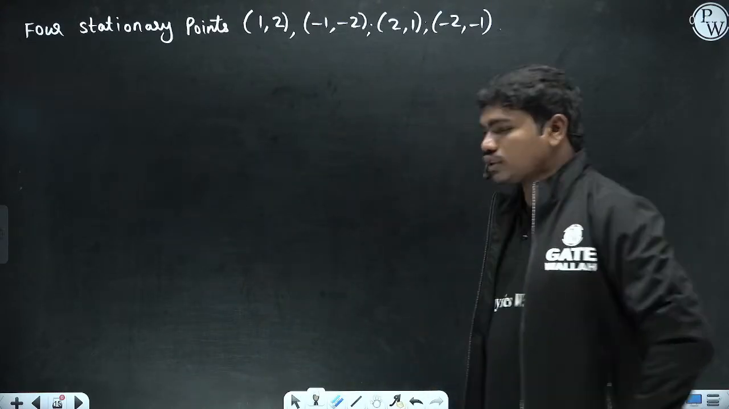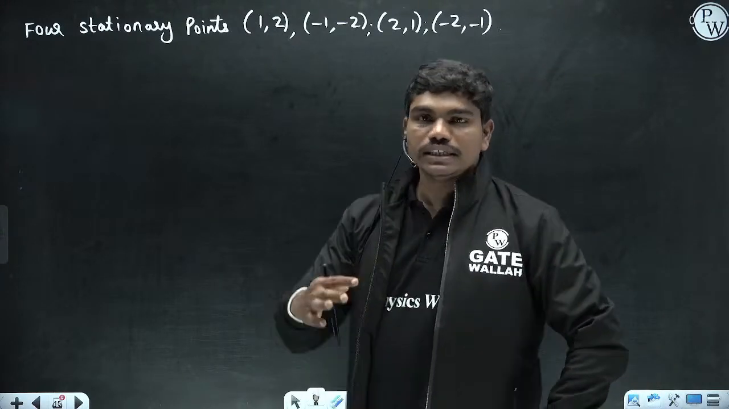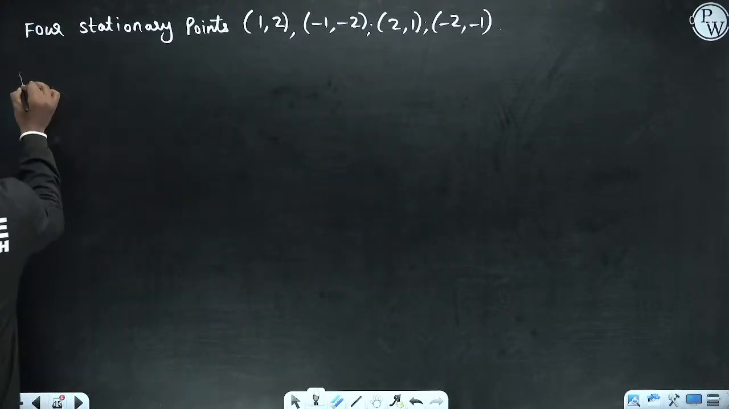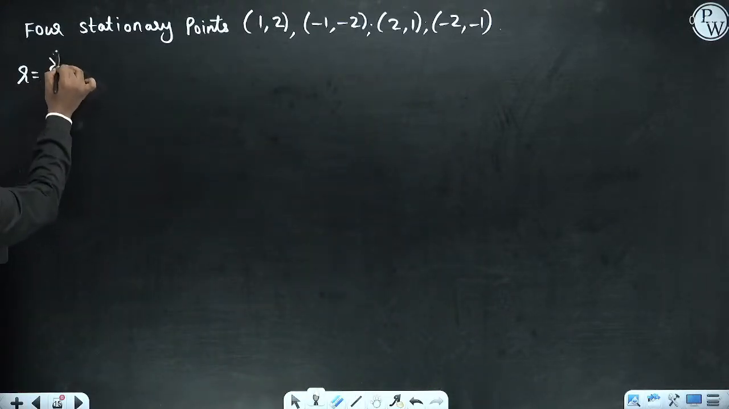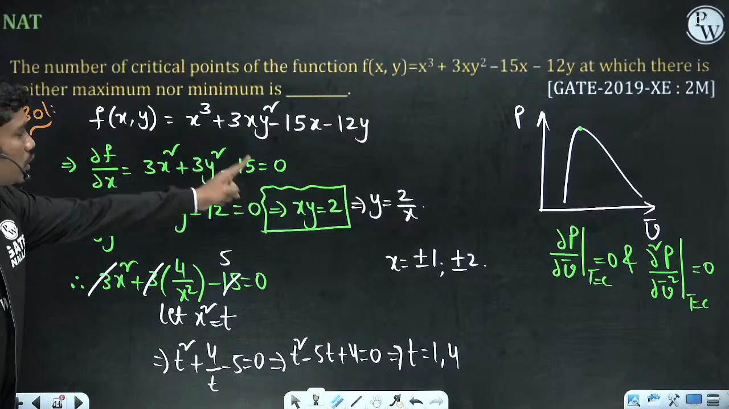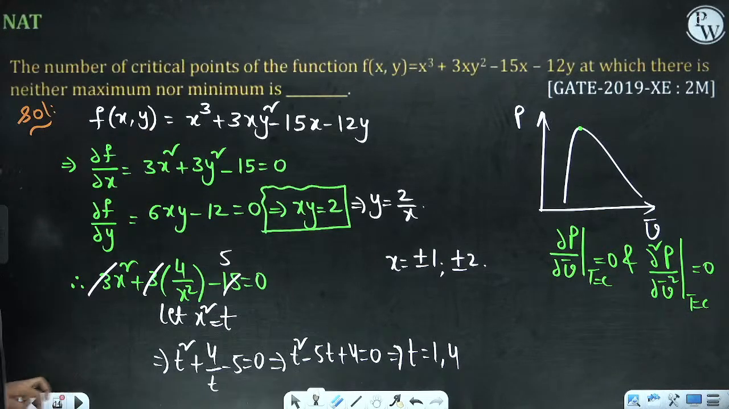Now out of these 4 stationary points, we have to check the conditions for maxima and minima using the second derivative test. Okay, so what is the second derivative test? R is equal to dou square f by dou x square. So what is the value of dou square f by dou x square? This is the dou f by dou x. If you differentiate it one more time, dou square f by dou x square, this becomes 6x. Okay, so 6x.